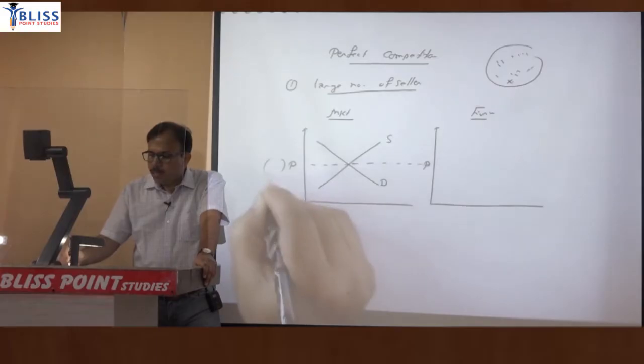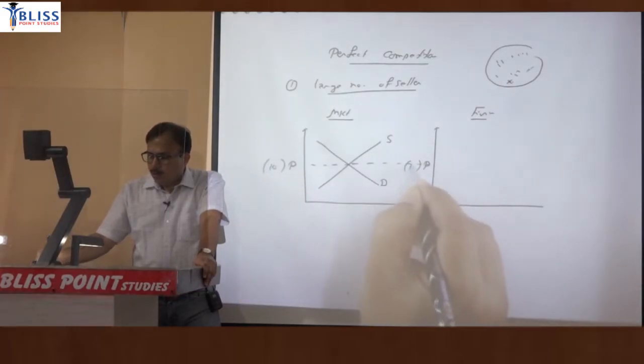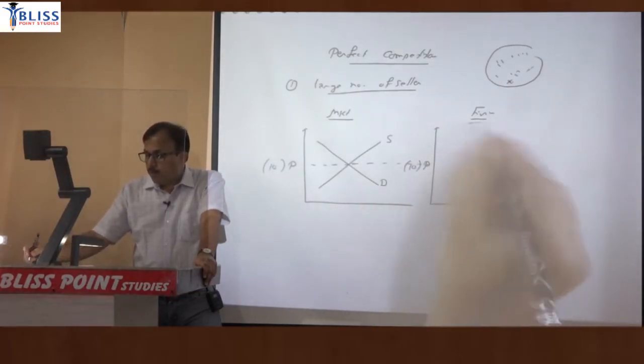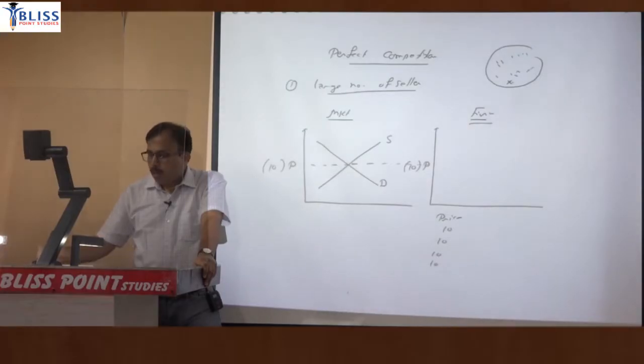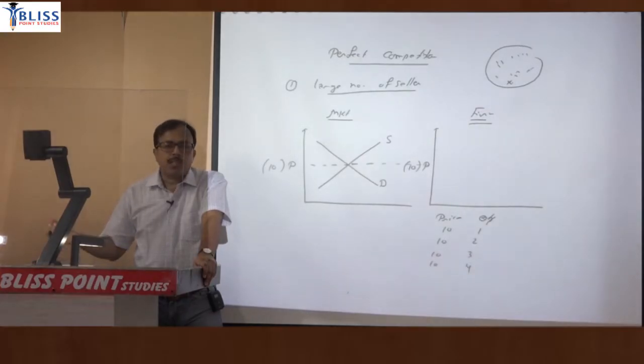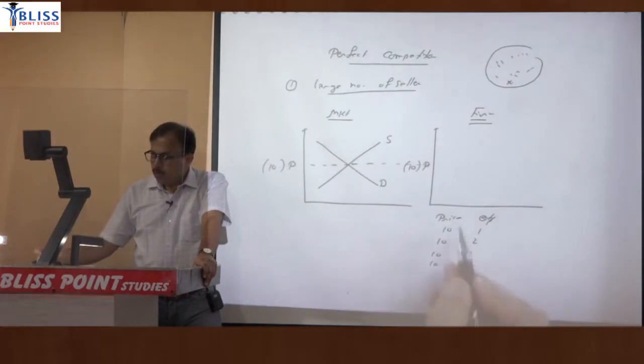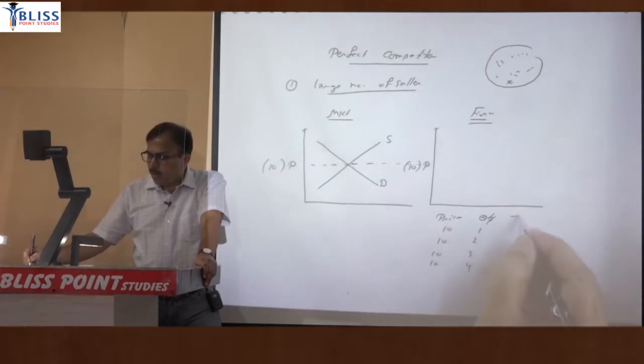Suppose I consider this price as 10. So for a single firm, the price of the product will remain the same, 10. At the same price, the single firm can sell 1 unit, 2 units, 3 units or as many units as it can. So when you multiply price with quantity, you get total revenue.